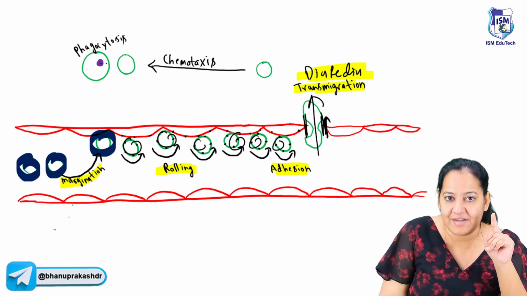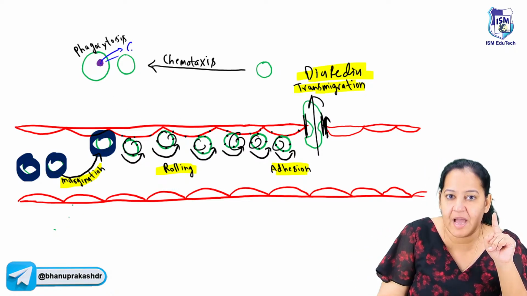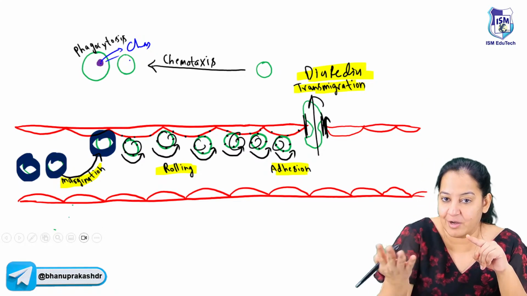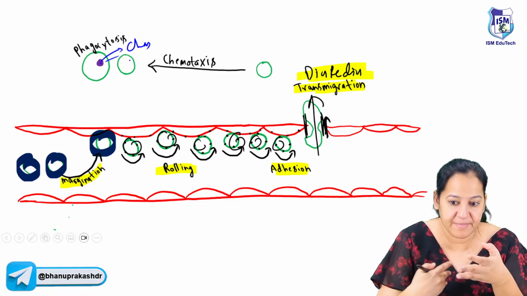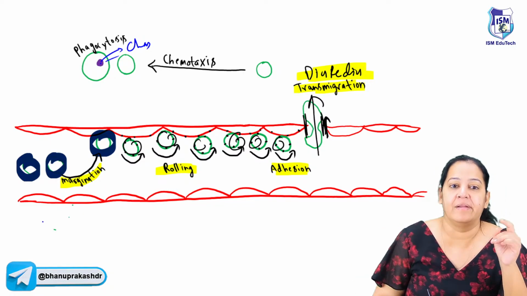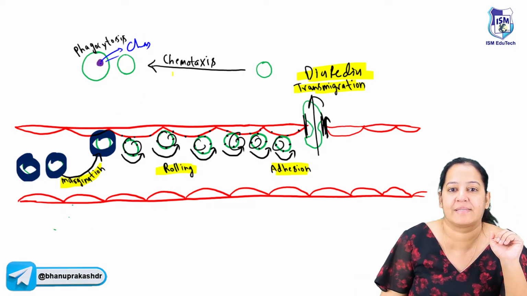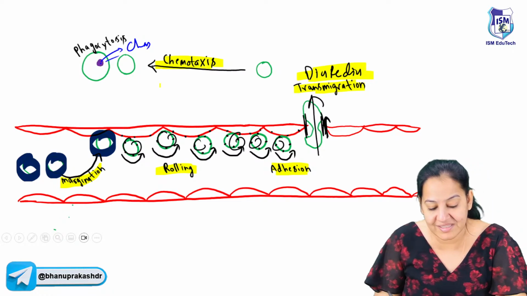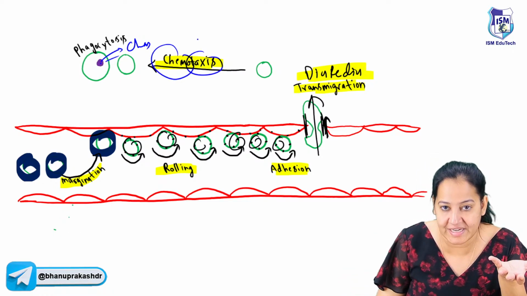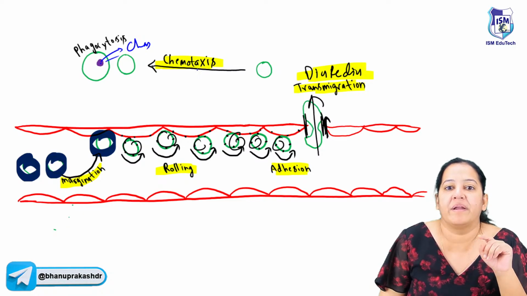So actually it is the bacteria. It will secrete certain chemicals and those chemicals will attract the WBC. The terrorist is secreting the chemical. Oh, come here, soldiers, come here, I'm here, just come and fight with me. So the movement is towards chemical. So the fifth step is chemotaxis. Chemotaxis, you know what is taxi? Taxi means movement. Chemo means chemical oriented. So it's a chemical oriented movement. It is known as chemotaxis.